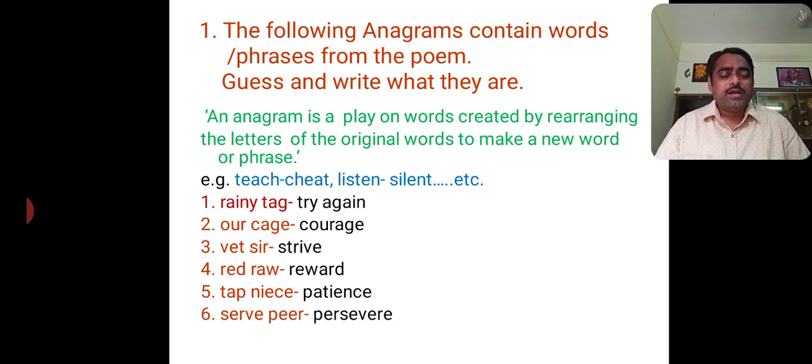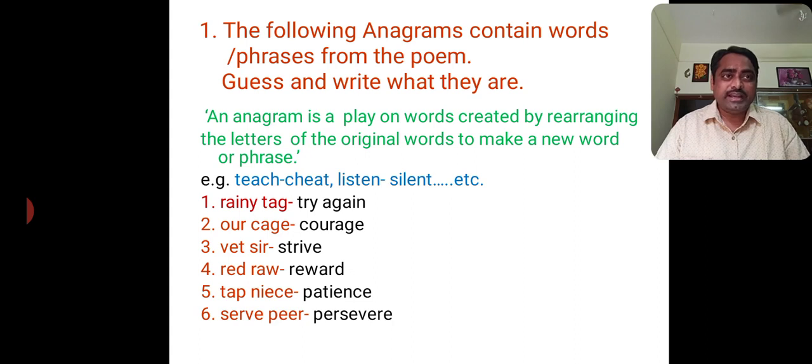Okay, you can add other examples to this list. Some examples are asked here from the poem. First, rainy tag. A phrase is given, rainy tag. What is the anagram of rainy tag? The anagram of rainy tag is try again.